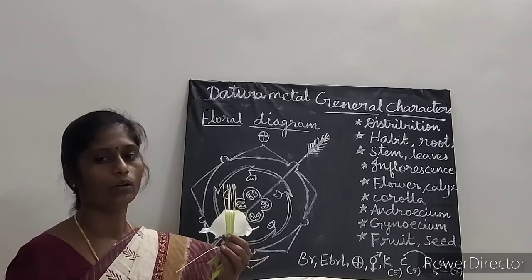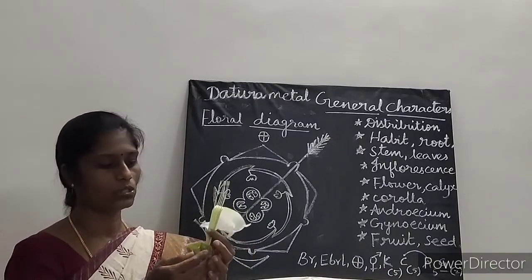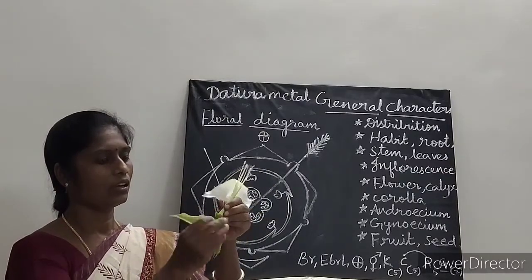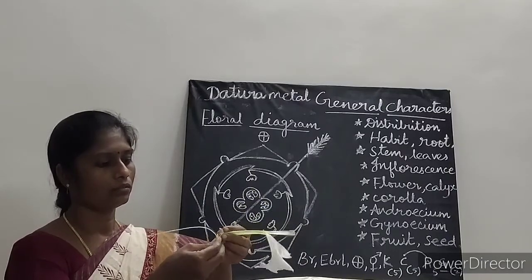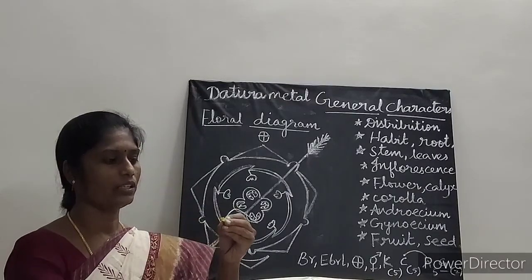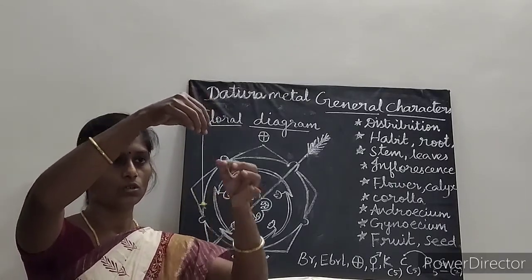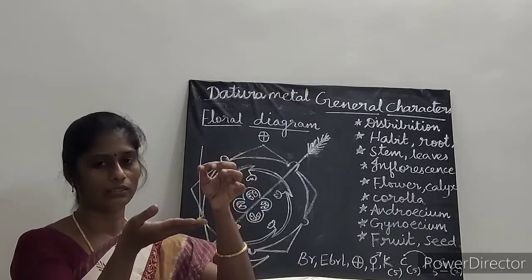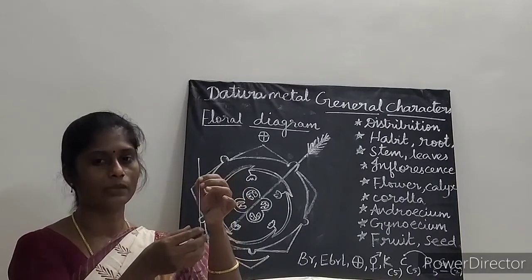Next is about gynoecium. So here the gynoecium is bicarpellary. Bicarpellary means what? 2 carpels. So when you peel off this calyx part, then easily you can view the gynoecium part. So this part is called as what? Gynoecium. Here the ovary is present. So ovary is bicarpellary. When you take the cross section of this ovary, you could see 2 carpels, and then syncarpous. Carpels are joined.